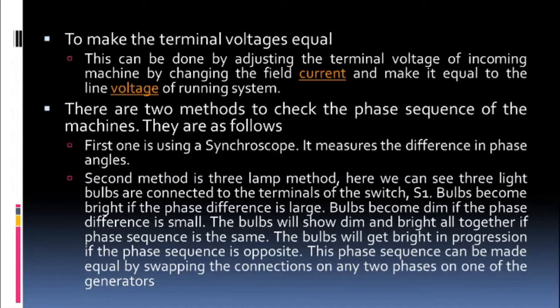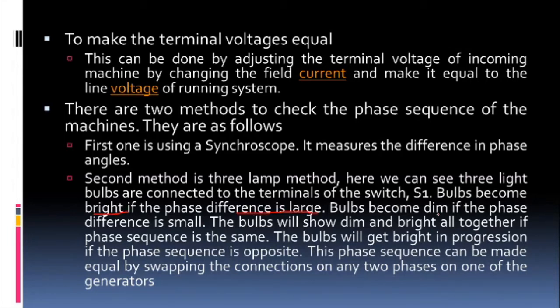In three lamp method, what happens is three bulbs are connected across the switch. Okay, and when this bulb becomes bright or dim, accordingly we can conclude whether there is a phase difference, whether the phase difference is small, whether the phase difference is big. And if this bulb becomes bright, we can say the phase difference is large.